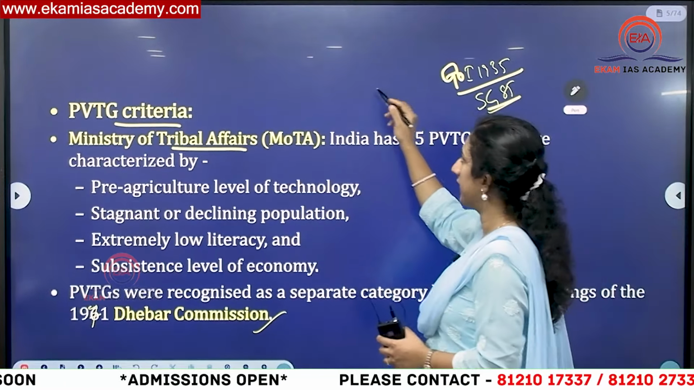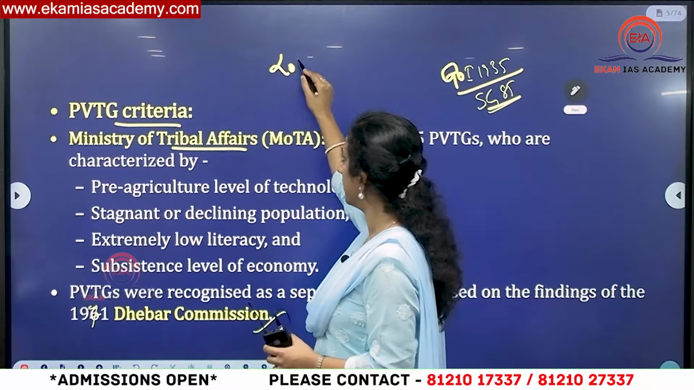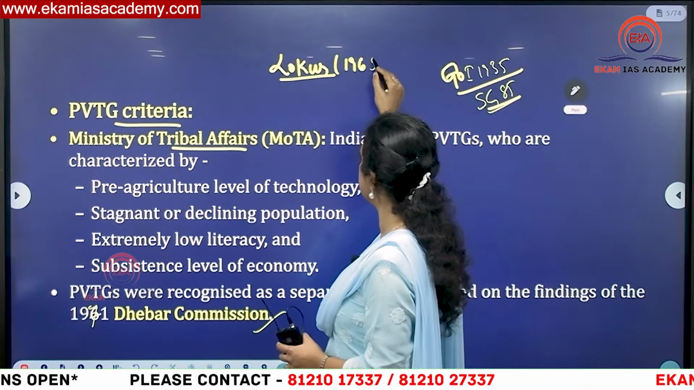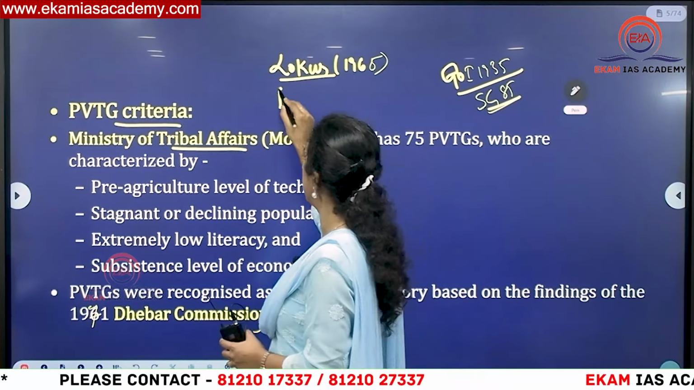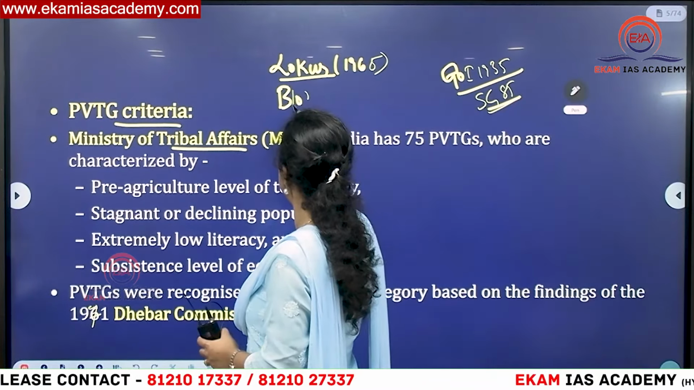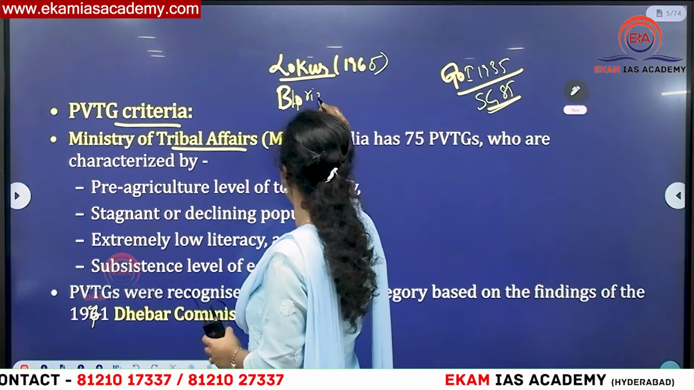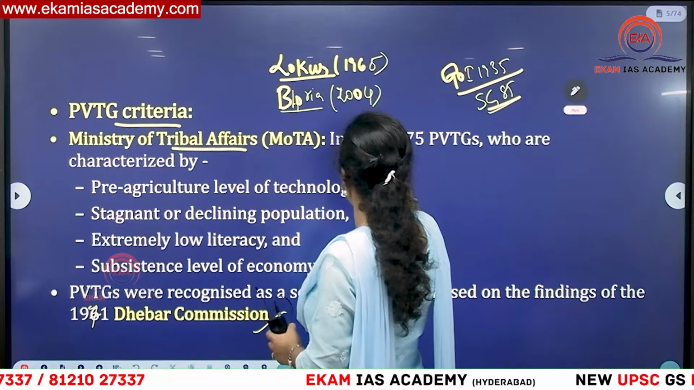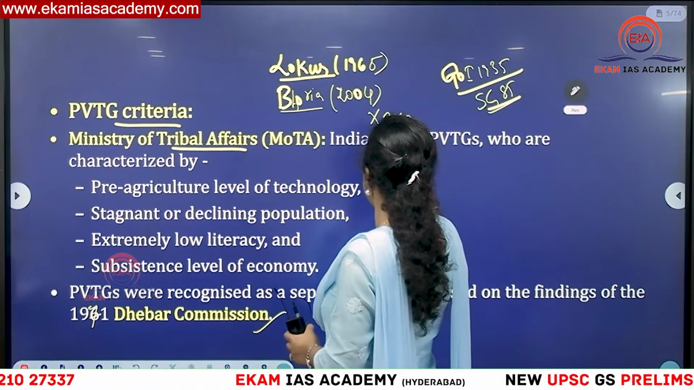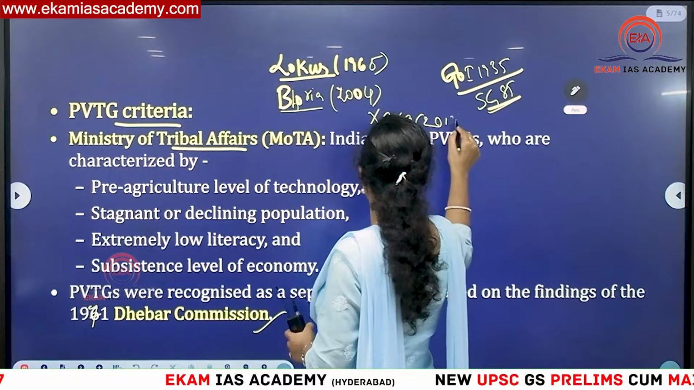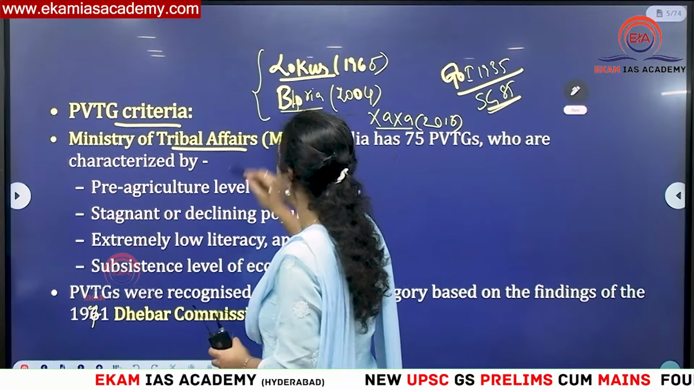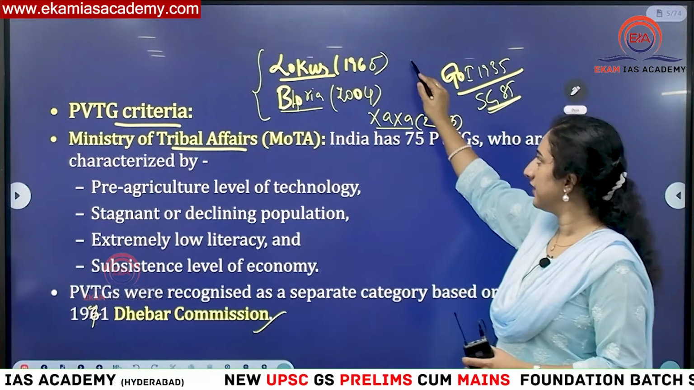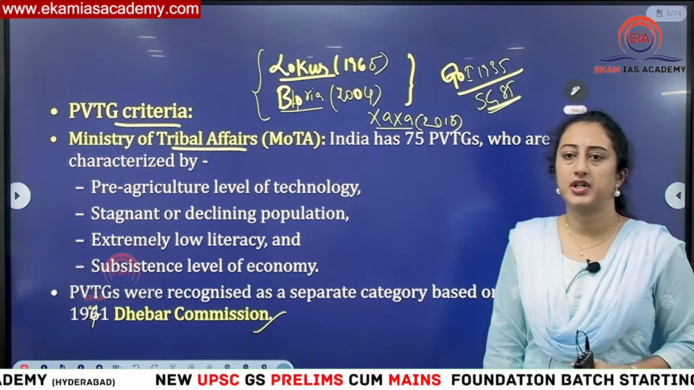But the main thing is, after independence, there are some committees formed. Like you have the Lokur committee formed in 1965. Then we have the Bhuria committee. This was formed in 2004 around. Then you have the Jaza committee. Okay, this is in 2013. So these are the committees. These are the things which you can mention in your mains answers. They don't ask in prelims, but in mains, for welfare of tribals, these are the committees formed till date by